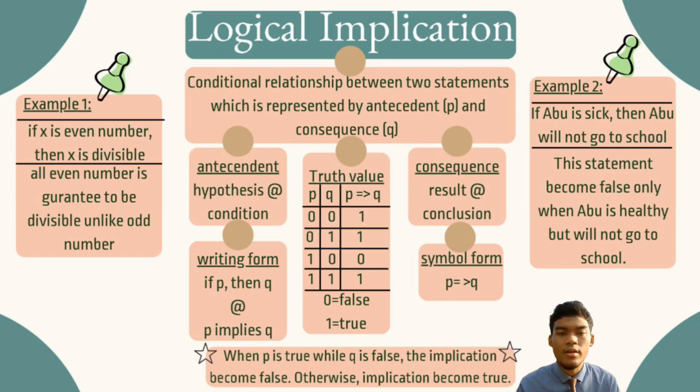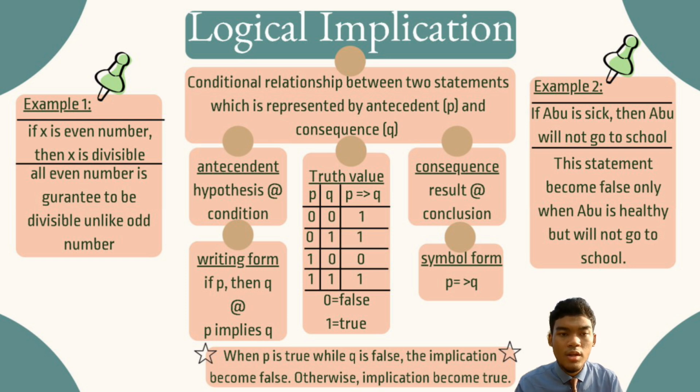Let's look at the truth values of antecedent, conditional, consequence. There are 3 true and 1 false. So we can conclude that when P is true while Q is false, the implication becomes false. Otherwise, the implication becomes true. Let's look at the examples that are given.